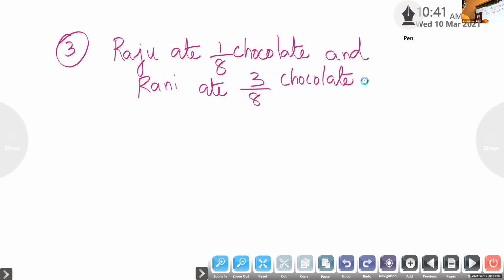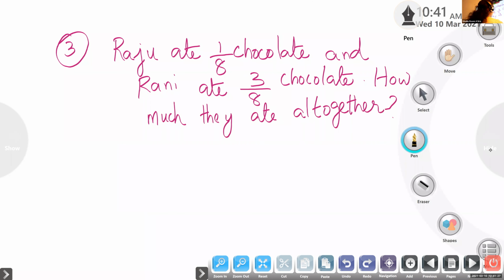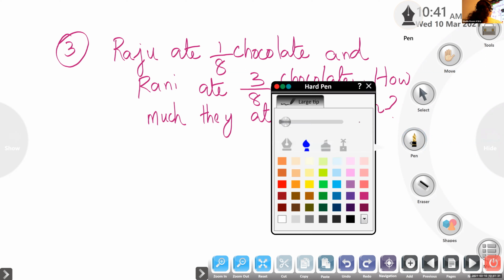So Raju ate how much? 1/8. Rani ate 3/8. How much did they eat all together? 4 by 8. But we have to write with steps because this is a word problem. Children, instead of writing all together, tell me which type of question is this?